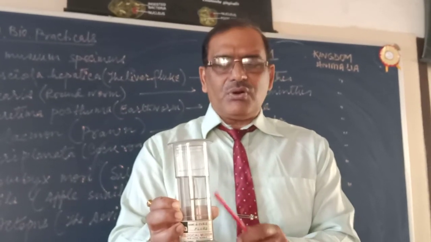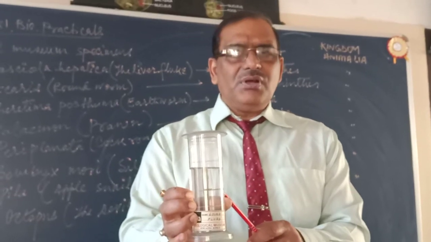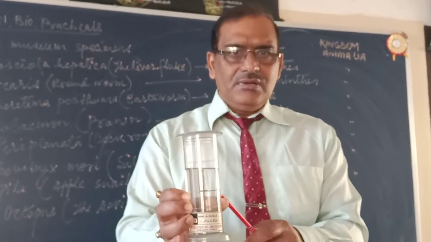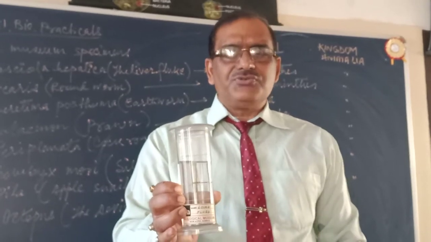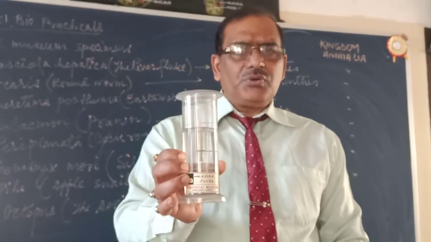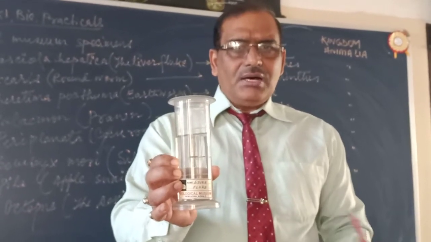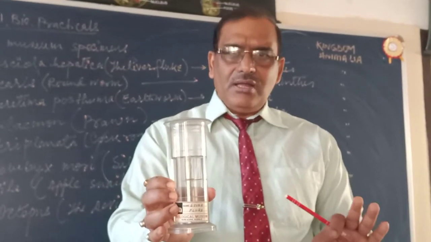Cattle, goat and sheep's liver is damaged. Due to the damaged liver, the animal cannot survive. The animal dies. So this is a very serious kind of disease found in goat and sheep. This is Fasciola hepatica. In the measurement specimen, what you have to do, I will tell you at last how to write the practical. I will give you instructions at the end.